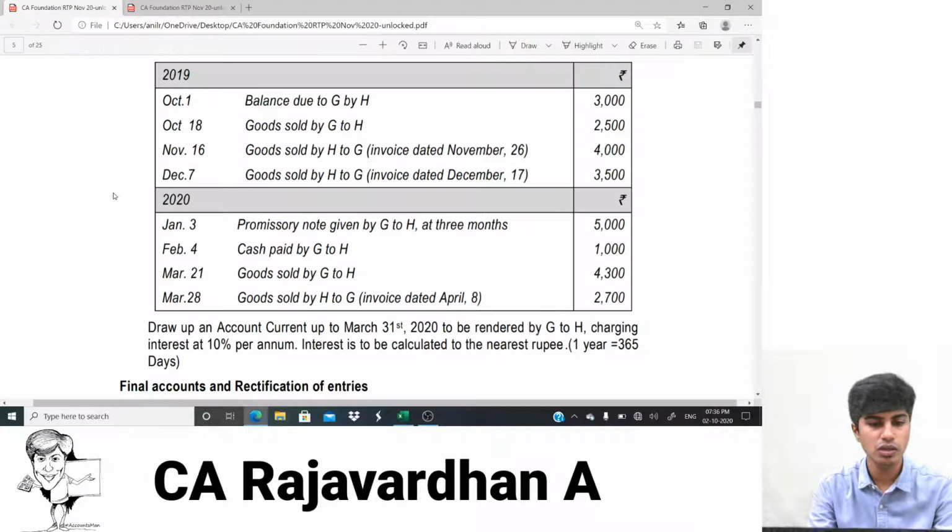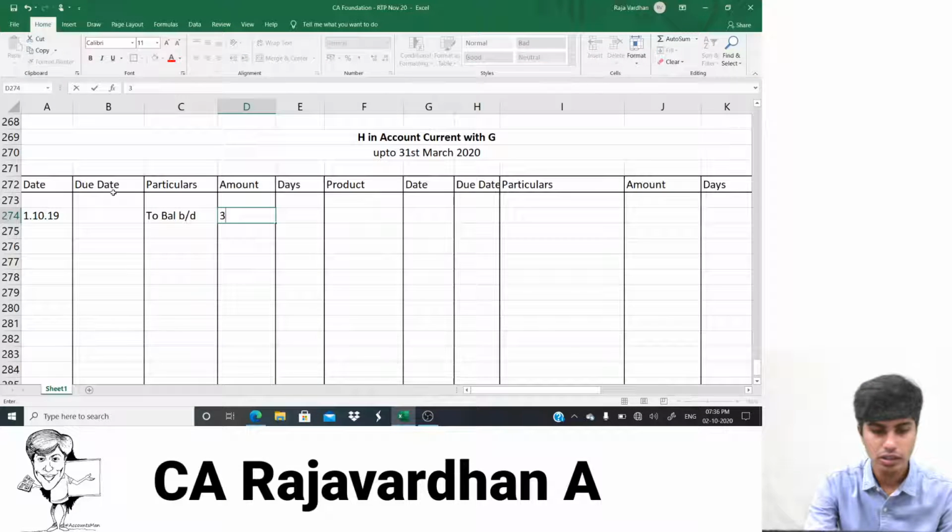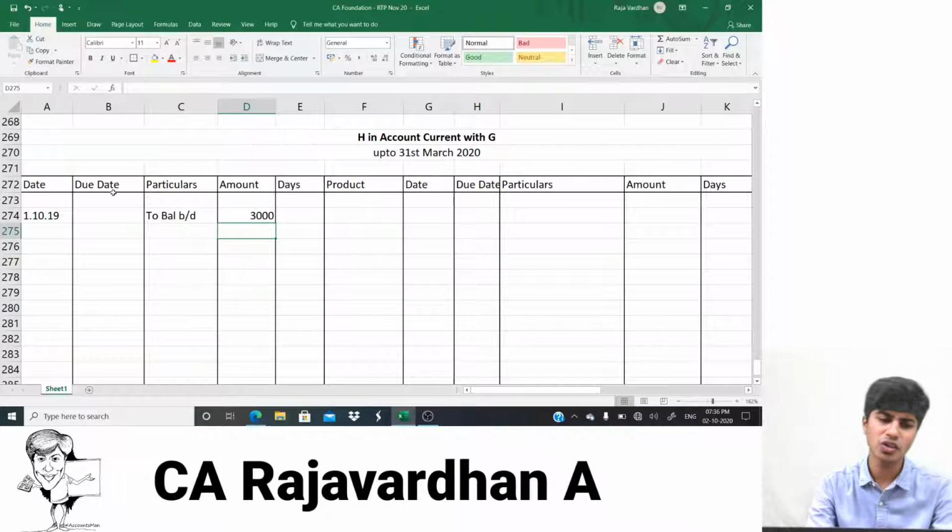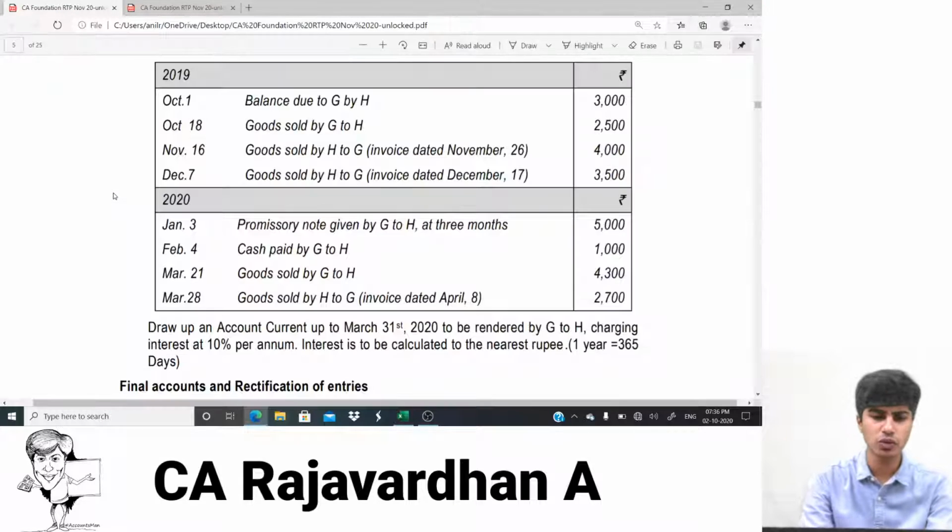How much is the amount? The amount is 3000. Sir, computation of days and all that we will do later. Just go on posting the ledger account first. Rest of it we'll see later. So 3000 done. Next transaction is on October 18th.